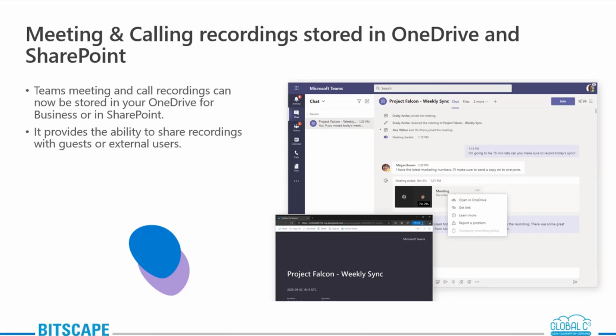The second scenario is for channel meetings. Channel meetings means the ones which have been scheduled, where from one particular channel you have shared a meeting invite. In that case, the recording is stored in the Teams site documentation library, under the same folder name, that is Recordings. And these all will be stored under SharePoint. So these are the 2 options that we have for storing your meeting recordings.